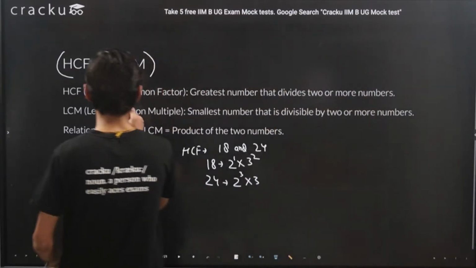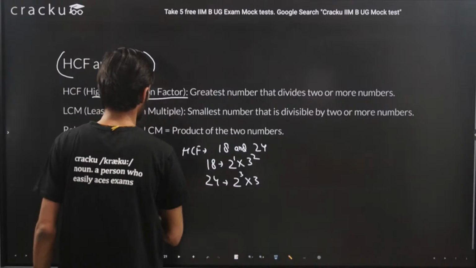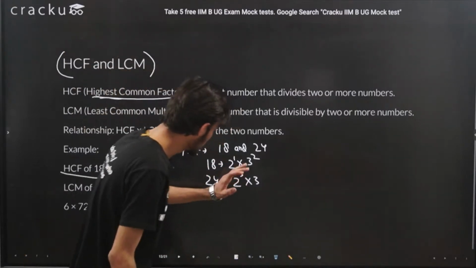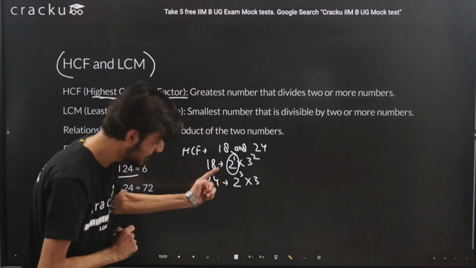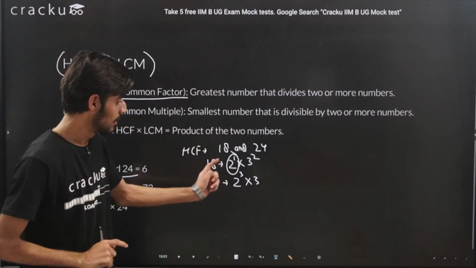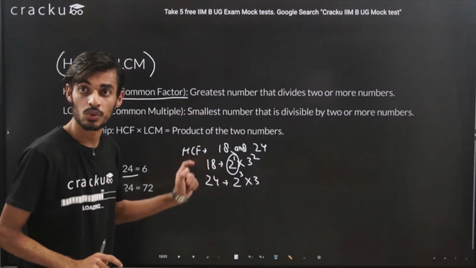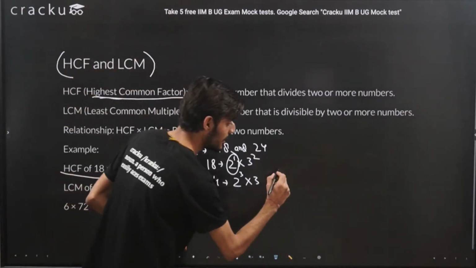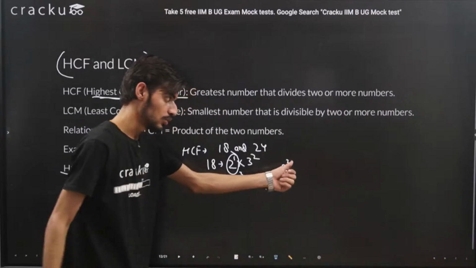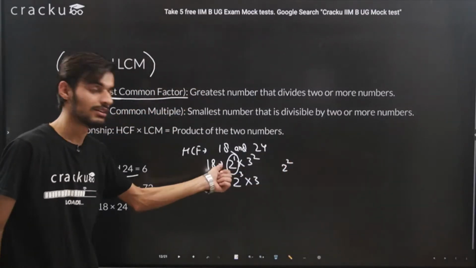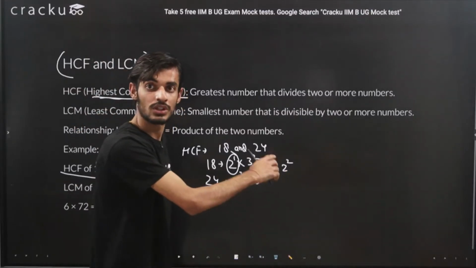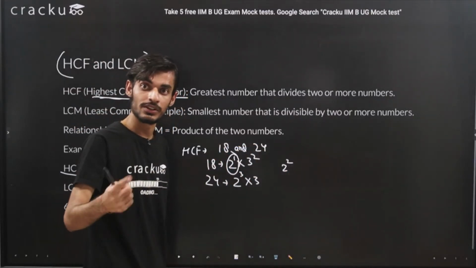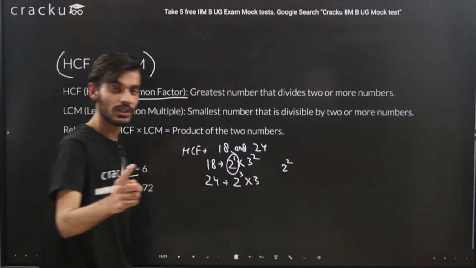So now we need to find the highest common factor. So what is common in those two? For the prime number 2, what is common in the two values? That is 2 raised to the power 1. Because if I take 2 raised to the power 2, it comes in the second value, but it doesn't come in the first value. It has only 2 raised to the power 1. So we can't take 2 raised to the power 2. So the highest that we can take is 2 raised to the power 1, which is common in both the values.